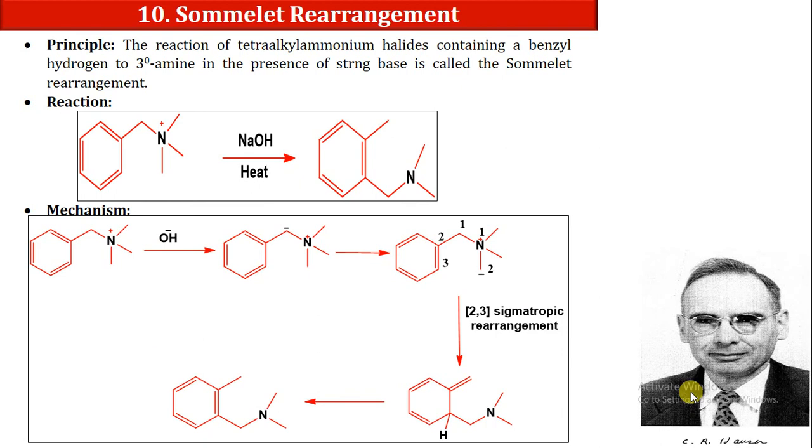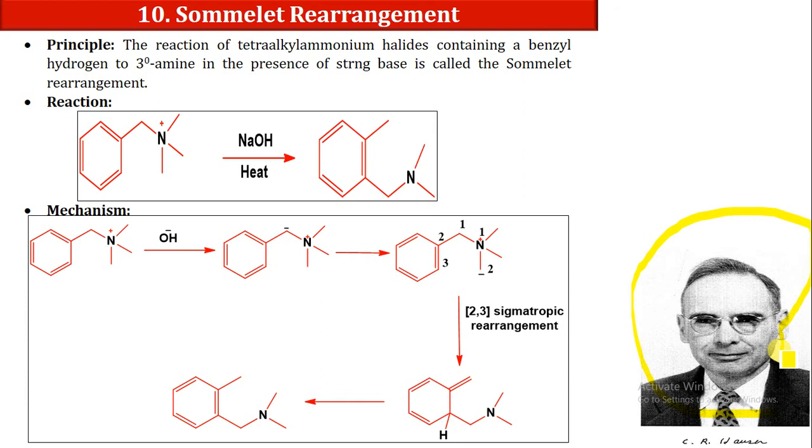Now let us understand one more reaction, the Sommelet-Hauser rearrangement. This is Sommelet, and this is Hauser, the scientists. The combination of Sommelet and Hauser found this Sommelet-Hauser rearrangement. Now let us start with its principle.